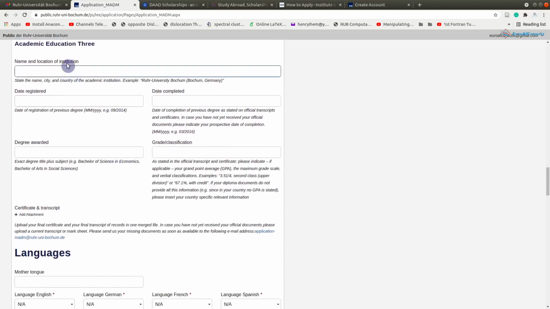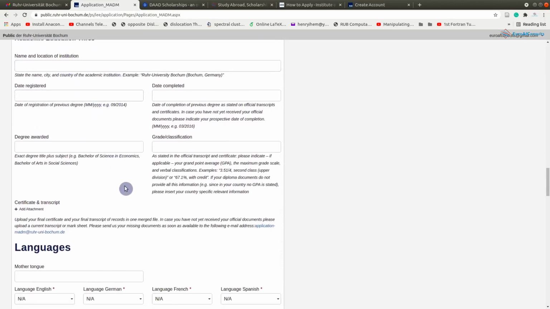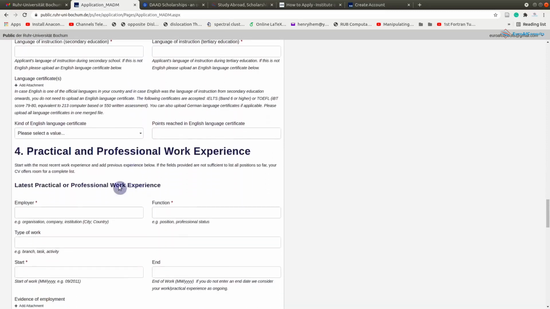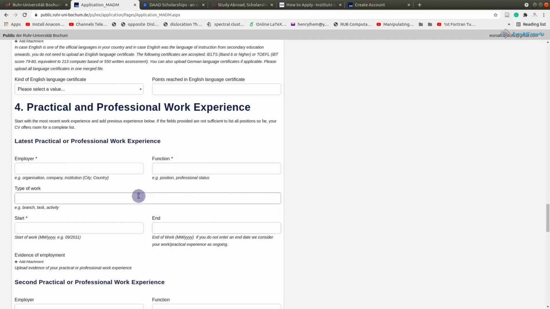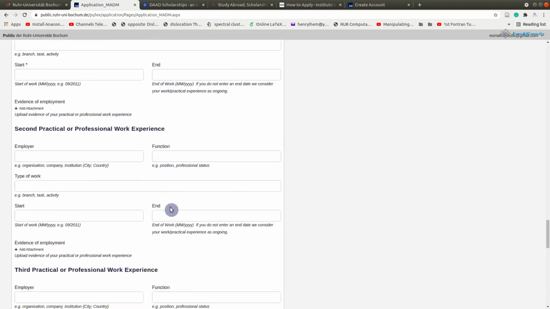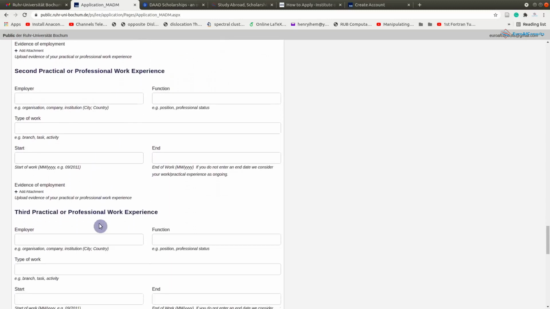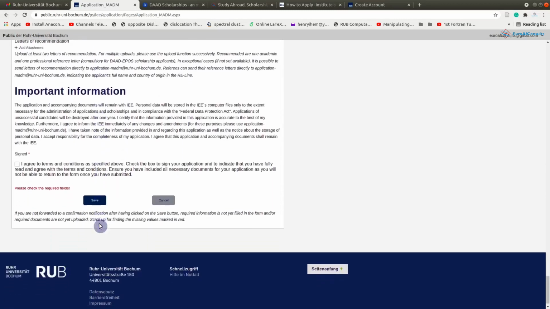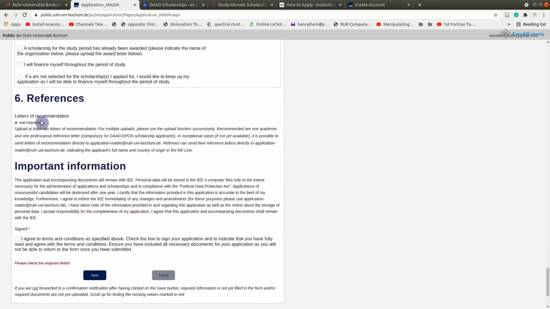Your transcript, academic qualification, and everything, you put here, including your language also. And then the practical and professional work experience, you put your experiences. Check for the second professional experience. Your references as well: you can attach your reference letter from here, which you got from your professor or lecturer.